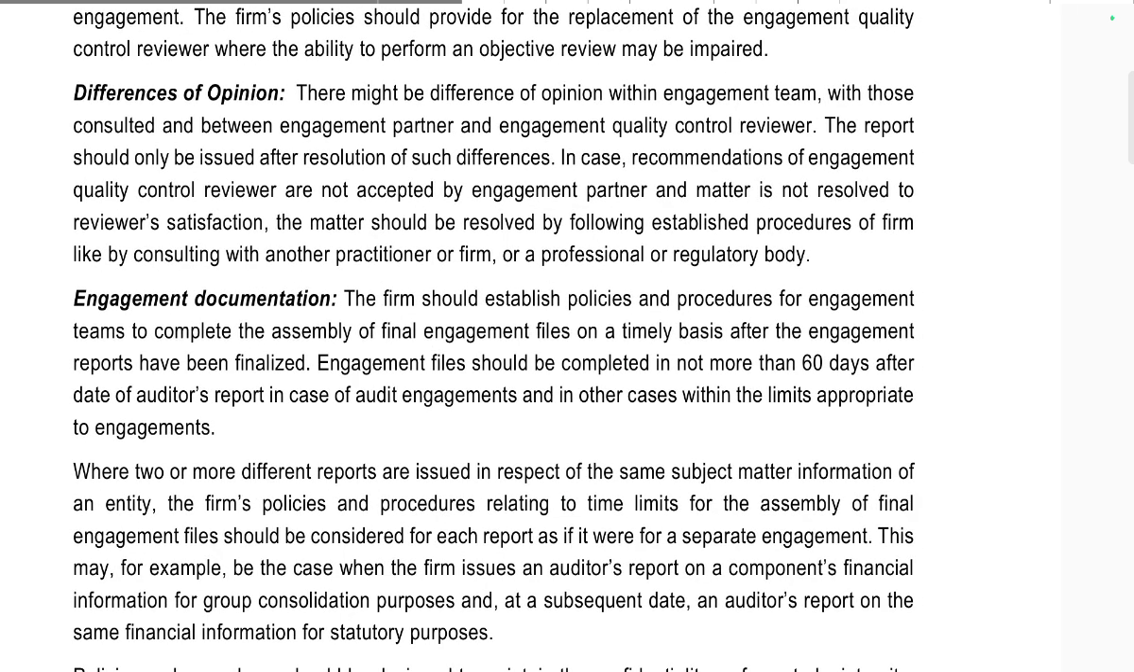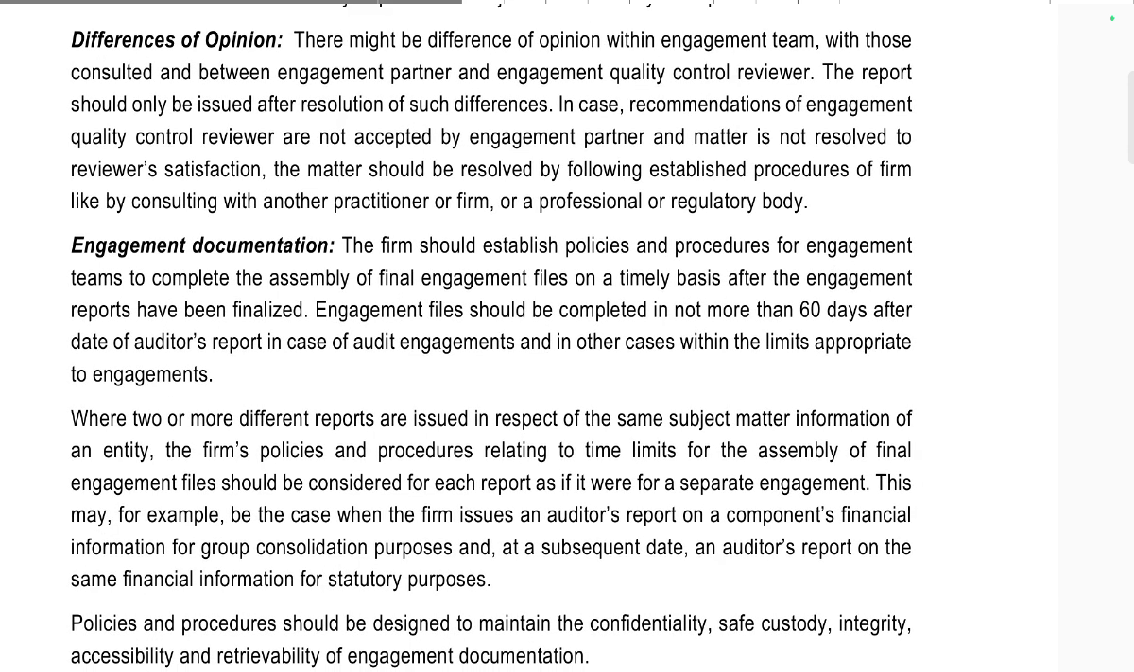Difference of opinion. There may be a difference of opinion between the engagement team, those consulted, and the engagement partner and engagement quality reviewer. The report should only be issued after the resolution of the dispute. If the recommendation of the engagement quality reviewer is not accepted by the engagement partner and the matter is not resolved to the reviewer's satisfaction, the matter should be resolved by following the established procedure of the firm, such as consulting with another practicing firm or a professional regulatory body.